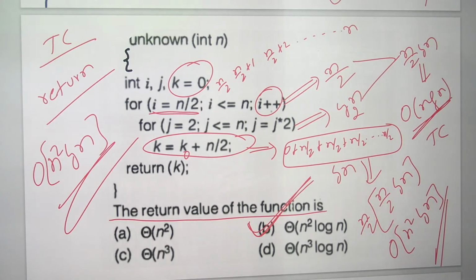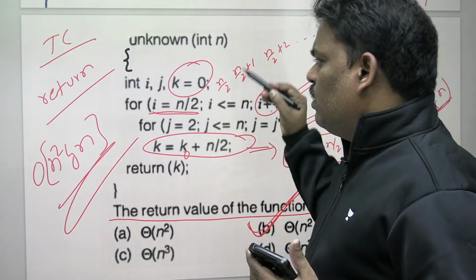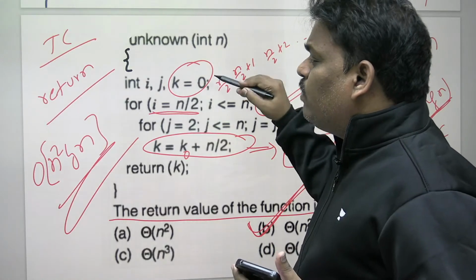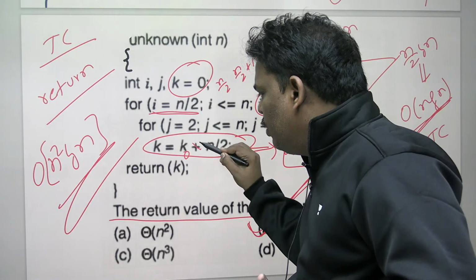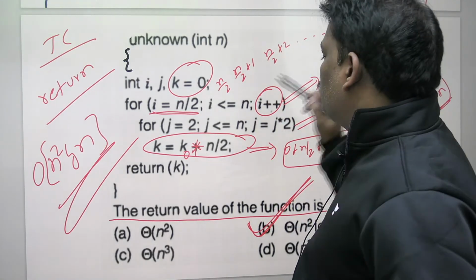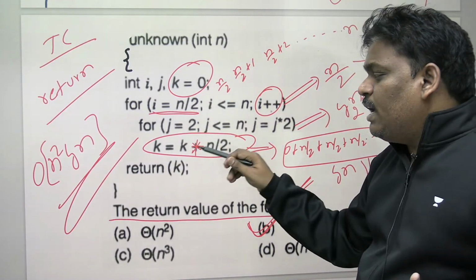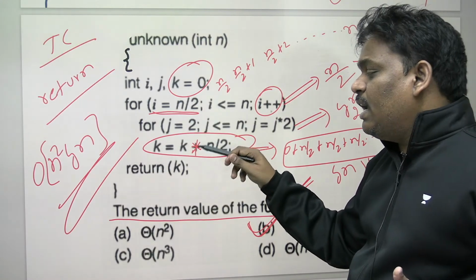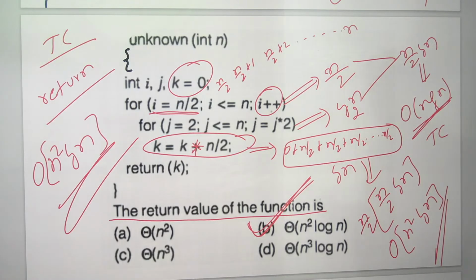Right. I'm thinking everyone is comfortable. Please check if anyone has a doubt. And one more small question I want to ask you. What will be the time complexity of this program? It is not plus, it is into. It is not k is equal to k plus, it is k is equal to k into. In the place of the plus, I kept a star.